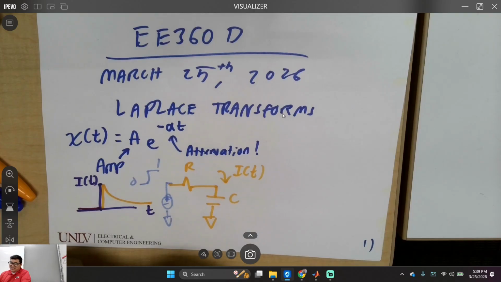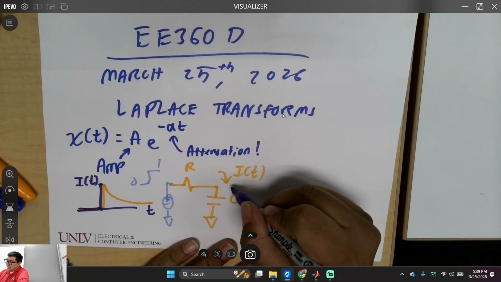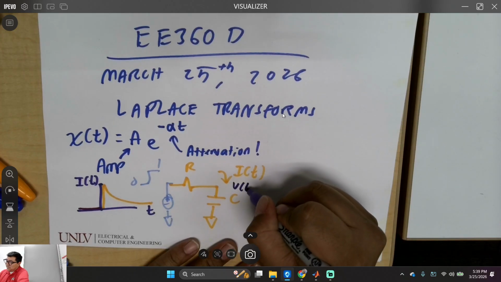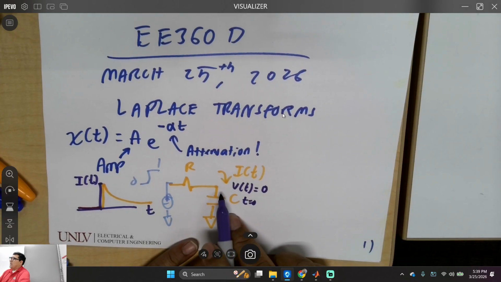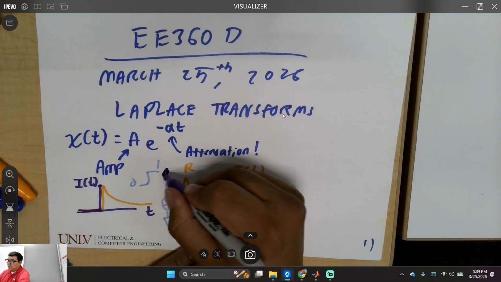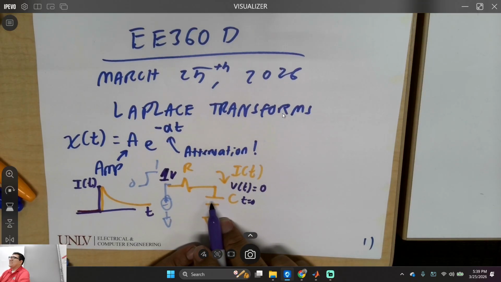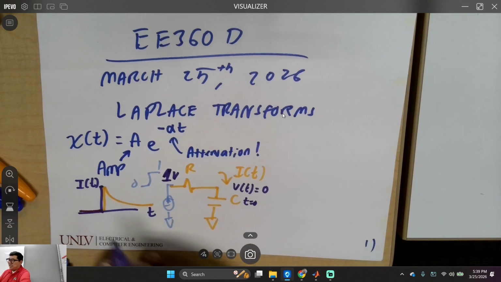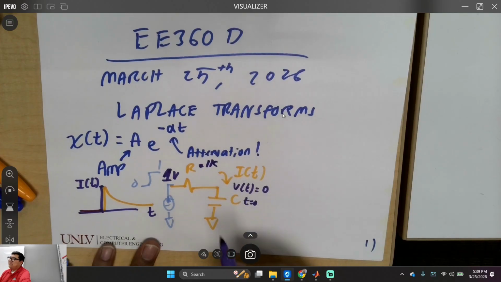Actually, let's talk about this. I need to know your 320 fundamentals. If the initial voltage right here, V(t) at t equal to 0, is 0, and I switch this on, so now VDD, there's 1 volt right there. What's the instantaneous current if this was 1K?